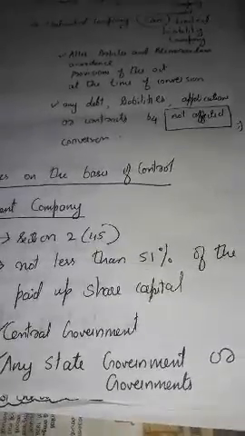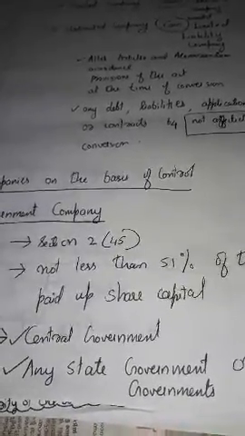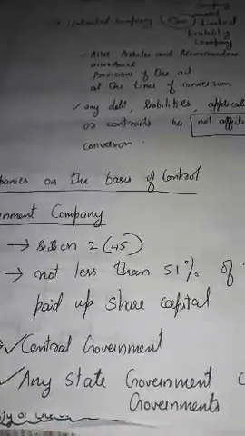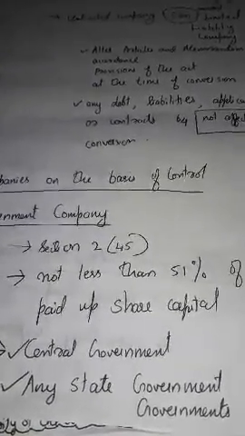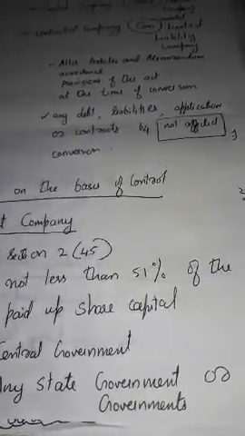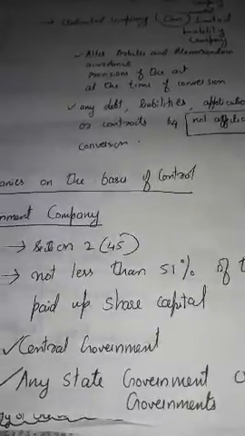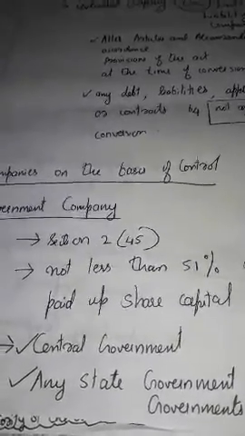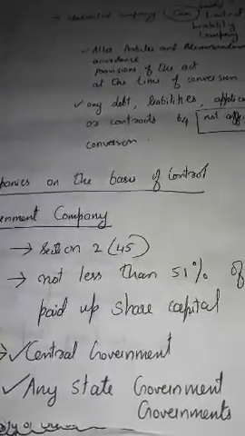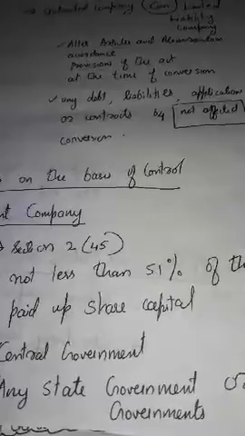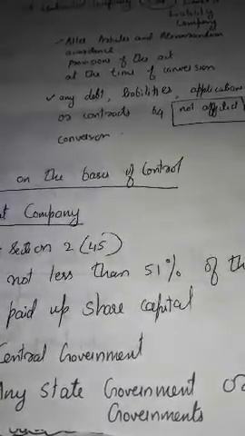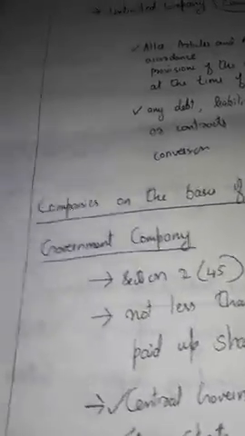That means either it is held by the central government, or by a state government, say the Kerala state government or the Tamil Nadu state government. Or it can be held by state governments together, such as the Kerala, Tamil Nadu and Karnataka state governments, which together can hold not less than 51% of the paid up share capital.